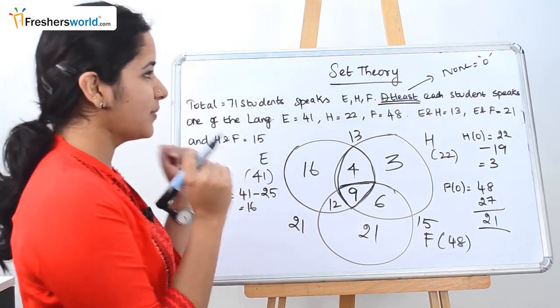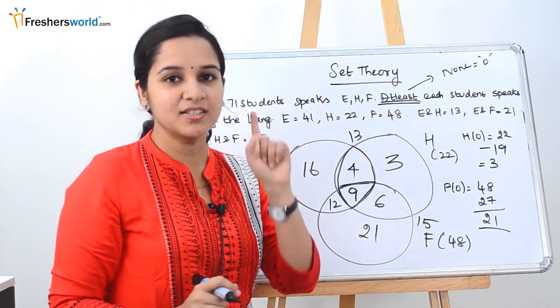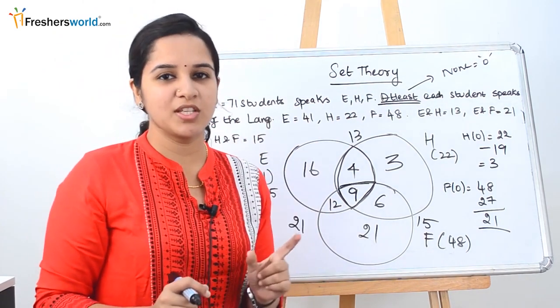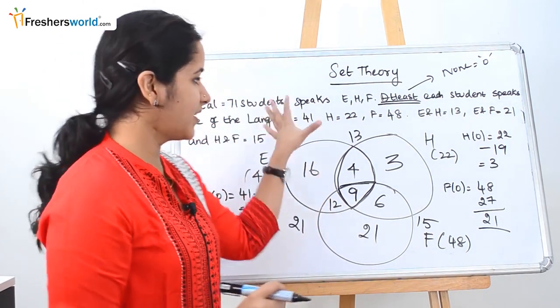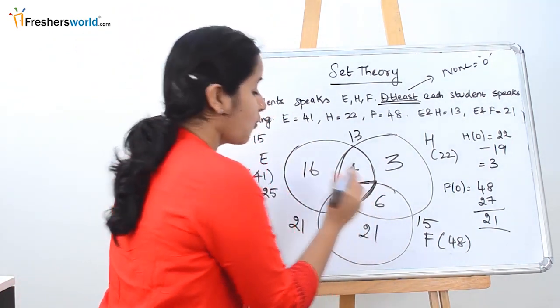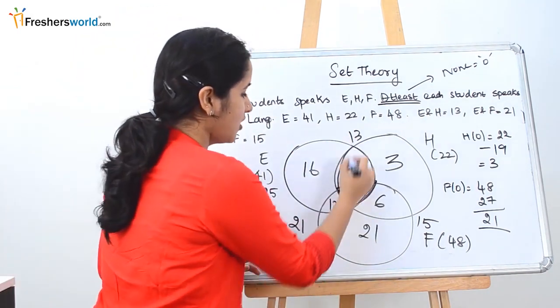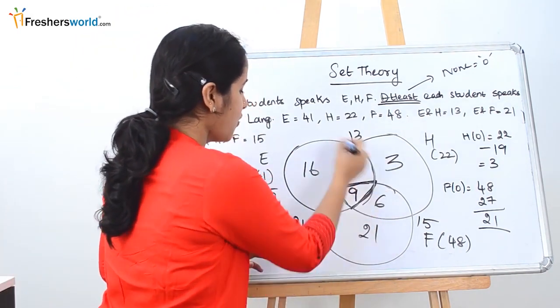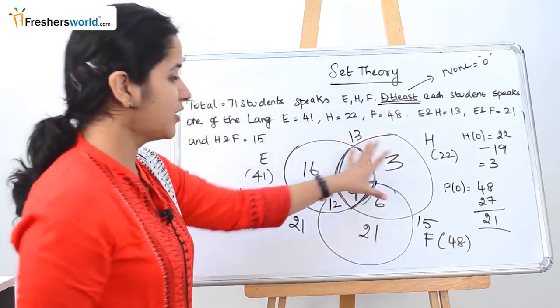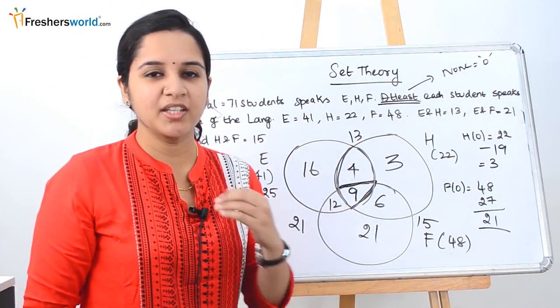So we know from the question that at least each student speaks one of the languages, which means none is 0. So we automatically substitute 0 and we put all the variables that they have given in the question and find this intersection part. So once we know the intersection part, it is very easy to solve. And we find the smaller intersections and then we go to the only part. So once you get to know all the variables, it will be very easy for you to solve the sums that they have given in the question.